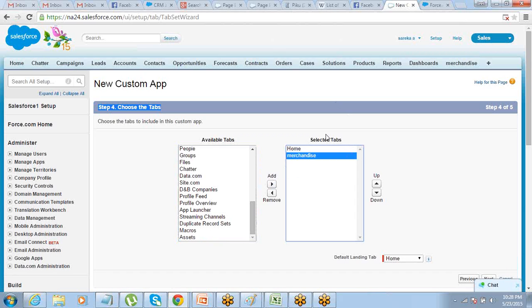So whenever you are creating an app, it's a good practice that you create your objects and tabs first and then create the app and include those tabs in this app. Again, as I said, we can go the other way around also depending on the requirement.